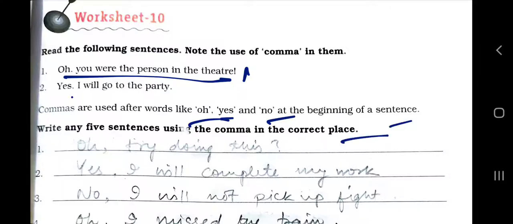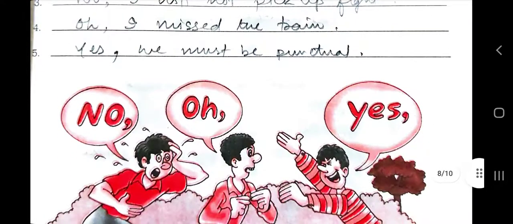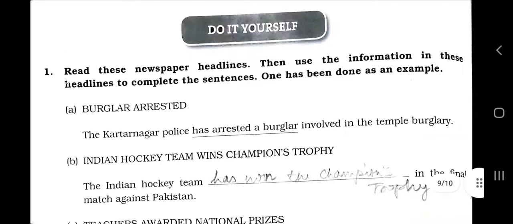Dear students, you can frame your own sentence. This is just an example. It is just for understanding. You can frame of your own. Try doing this. Yes, I will complete my work. Full stop. No, I will not pick up fight. Full stop. Oh, I missed the train. Yes, we must be punctual. These are the few sentences and you can frame it of your own. Now do it yourself. This has to be done by yourself.